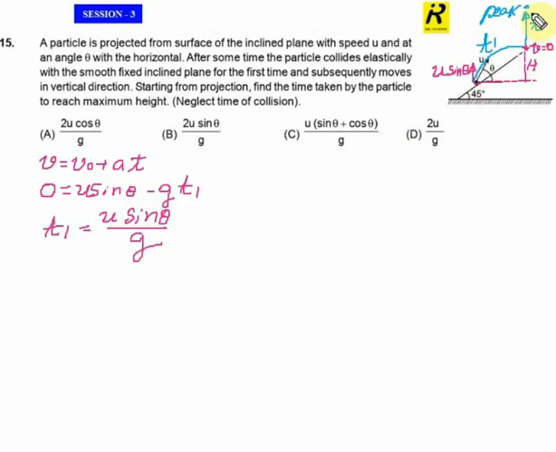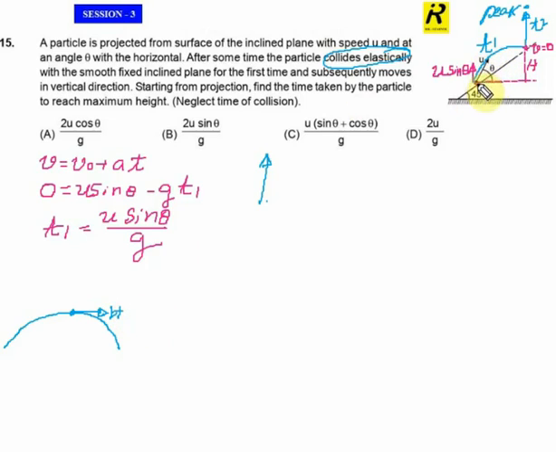Now we have to think about this situation. For vertical motion, the initial velocity will be the velocity with which it hits this point, because here it makes an elastic collision. At the peak of any projectile motion, there is only the horizontal velocity.